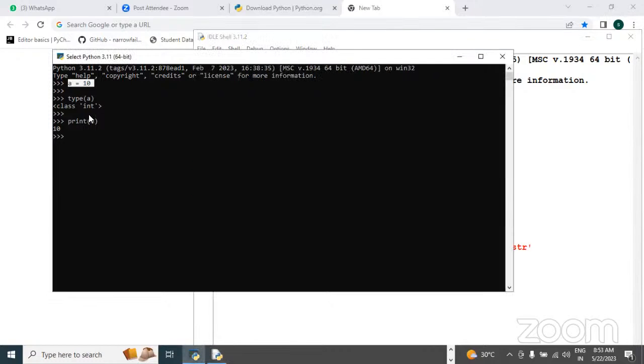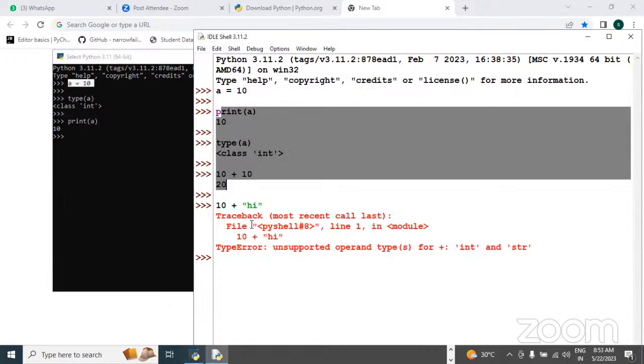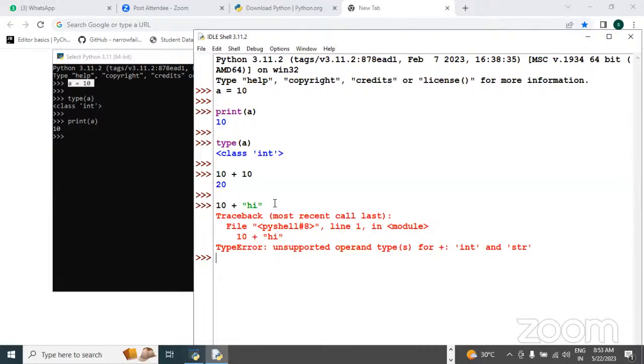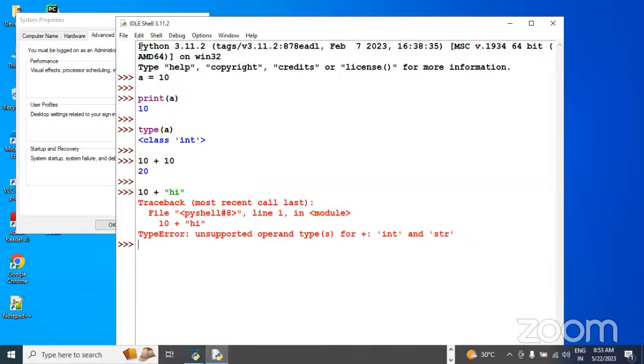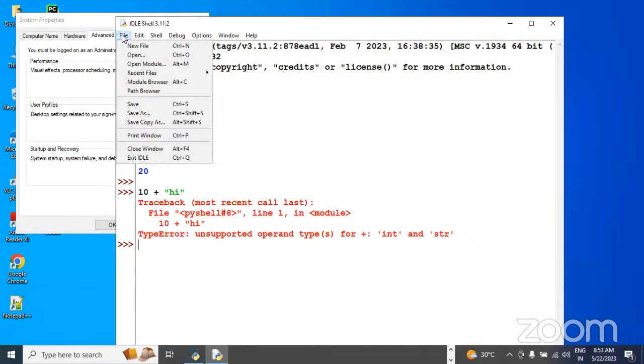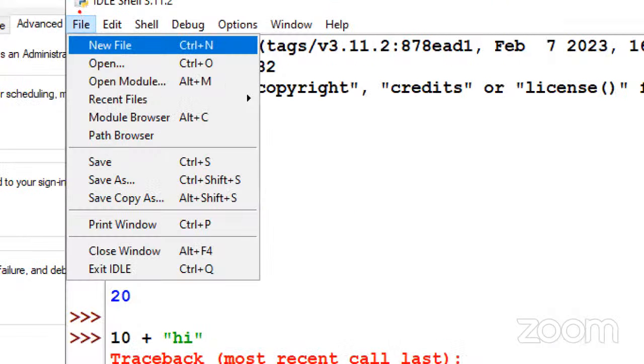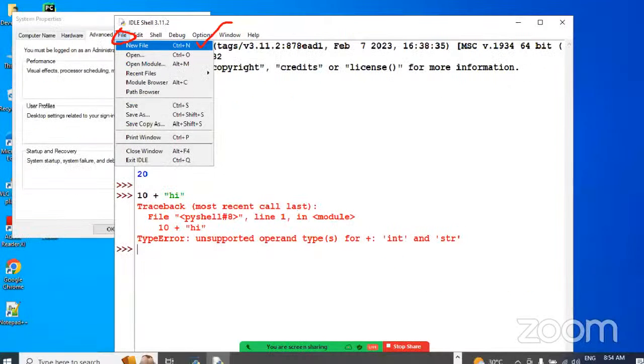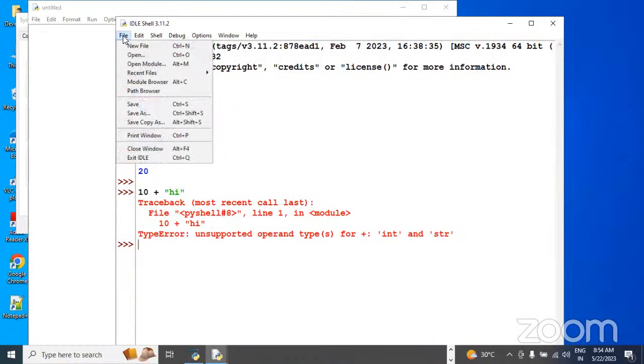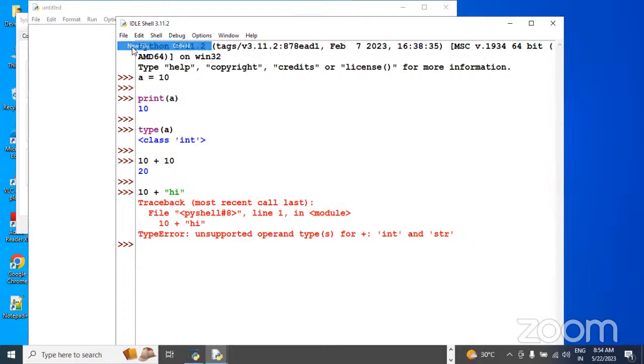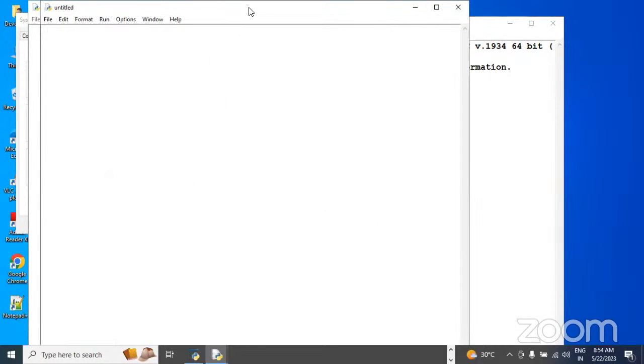So here many lines are not possible to create, I said. So here also many lines are not possible to create and execute. But here one variation is there. Using IDLE, we can open Notepad, guys. Click on this File, click on New File. So see here, one Notepad is open.